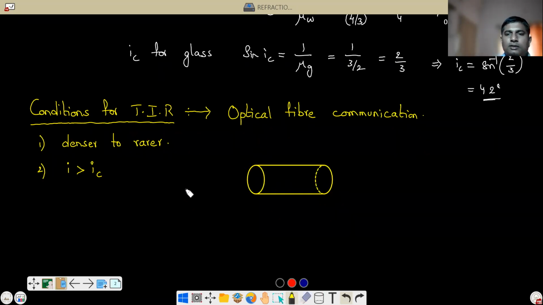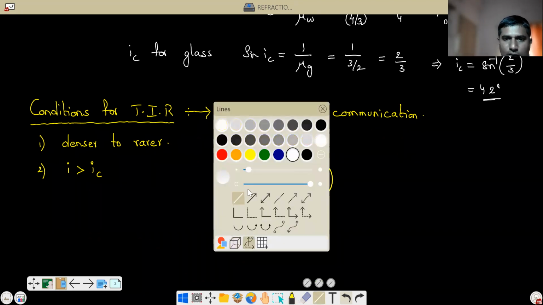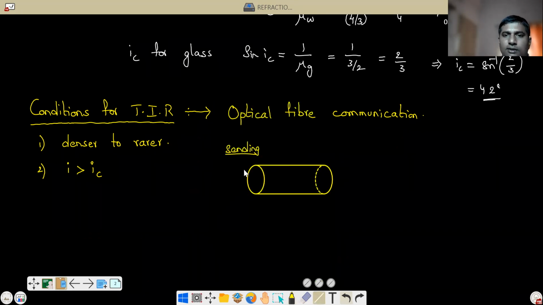Now this wire will be very long, correct or not, connecting from one place to another place. At the sending end, where a signal has to be sent, generally the signals will be converted into electrical signals. Those electrical signals will then be passed through this optical fiber. This is called optical fiber wire.